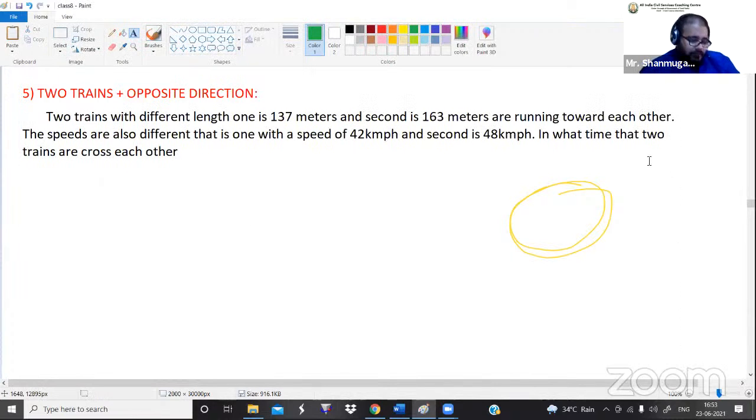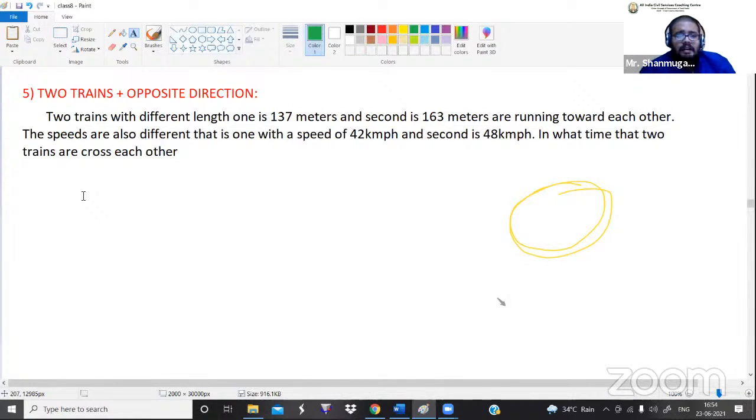Okay. So the fifth concept, that is two trains in opposite direction. In the third concept, what was that? A single train plus a man coming in the opposite direction. But here it is two trains in opposite direction. So what is the difference between these two concepts? In the third concept, single train plus man, the train will have a distance value and the man doesn't have a distance value. The moving man will have a speed value and the moving train will have a speed value.